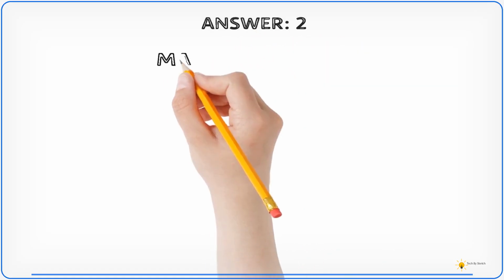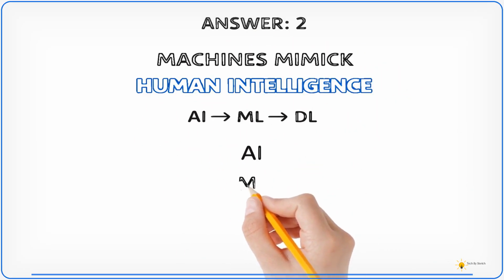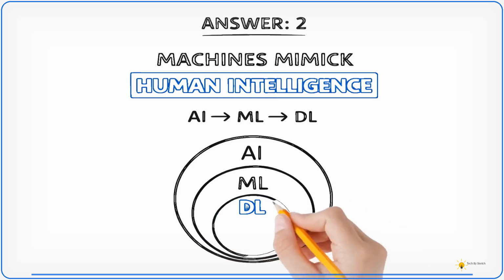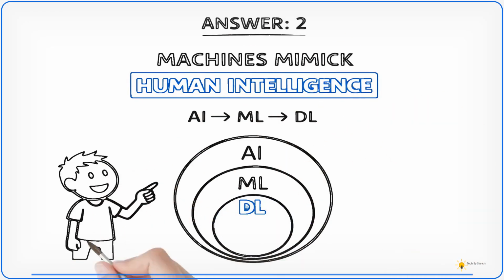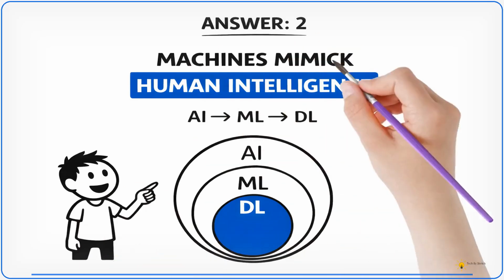The correct answer is 2. Machines mimicking human intelligence. Artificial intelligence is the broad field of building systems that can perform tasks requiring human-like intelligence. Machine learning and deep learning both sit inside that larger field.